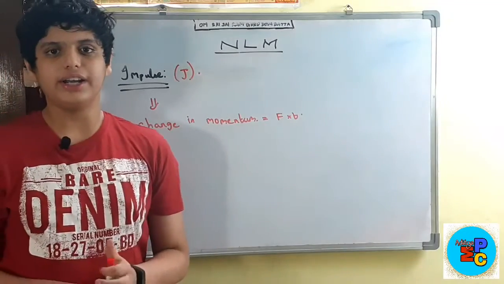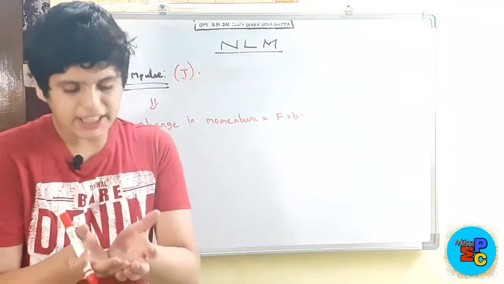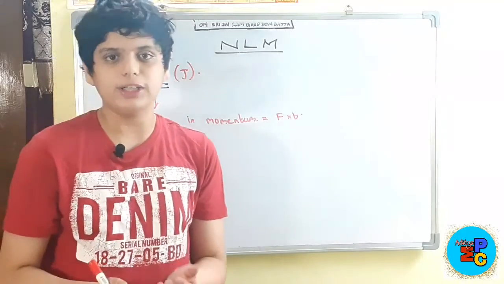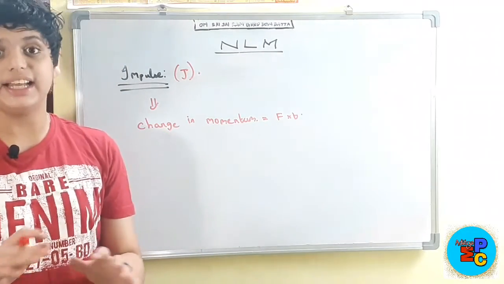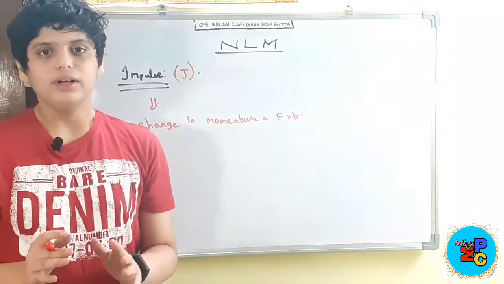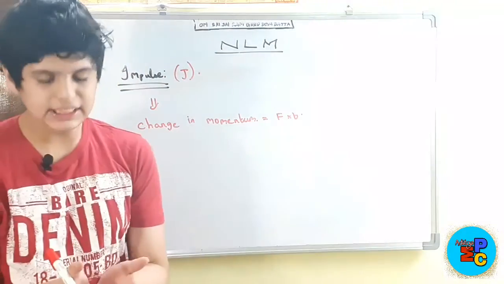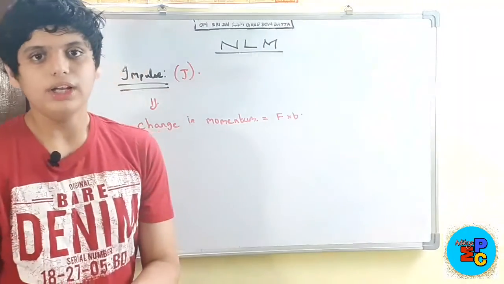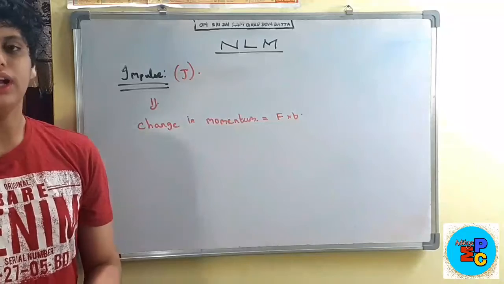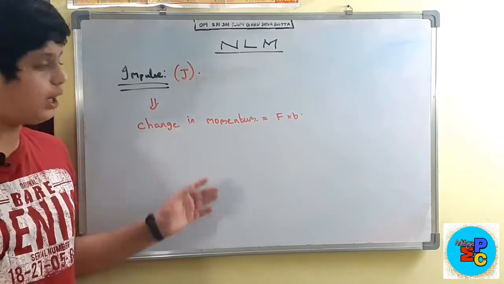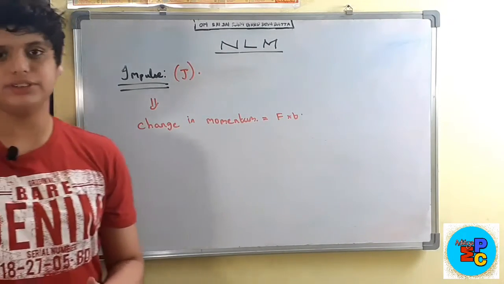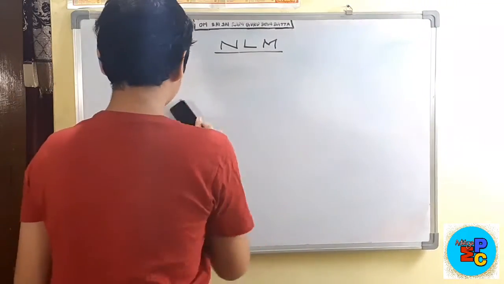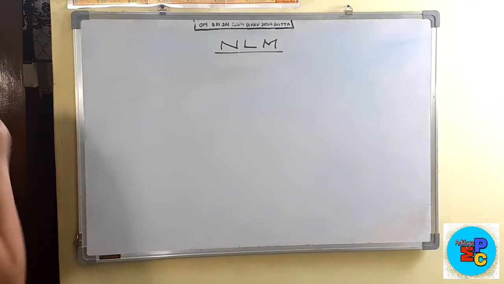So when a cricketer is catching a ball, he catches the ball and takes his hands in the backward direction. He does that because he is increasing the time to catch the ball, which reduces the force upon the ball, and also reduces the impulse on the ball. So that is one daily life example which shows impulse. So next we are going to discuss Newton's third law.